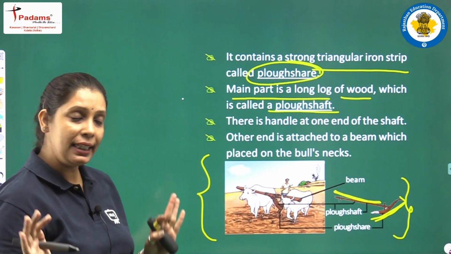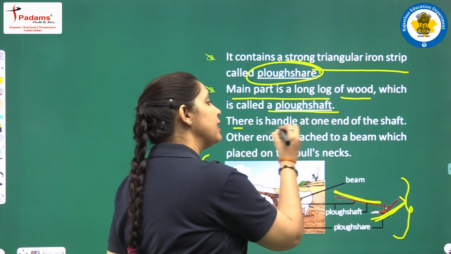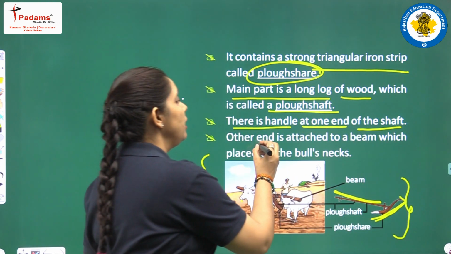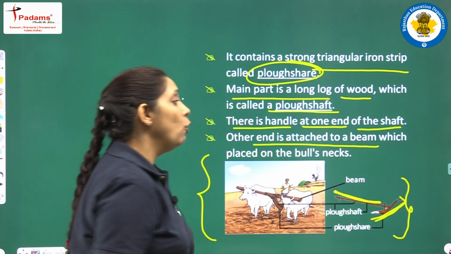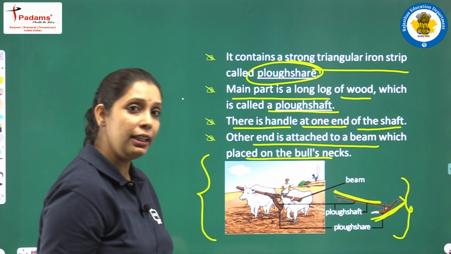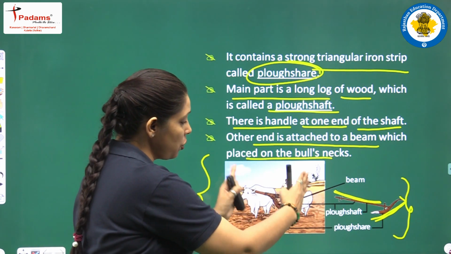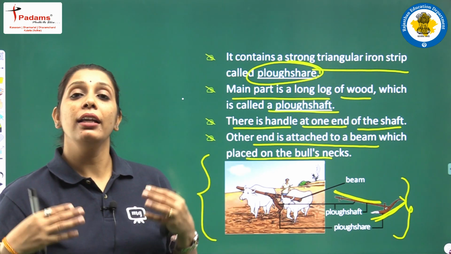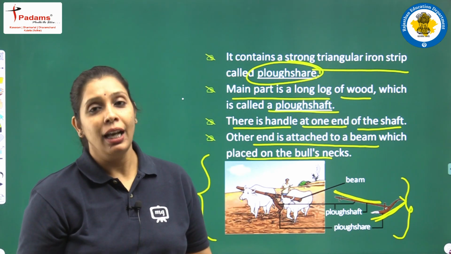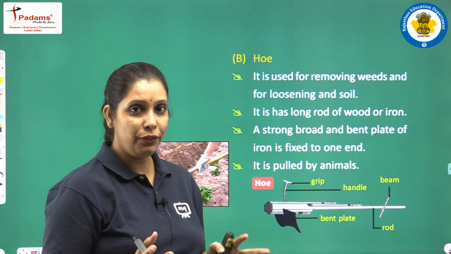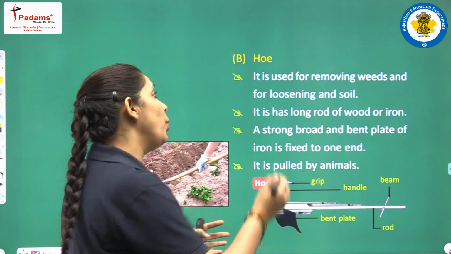So students, we can say that there is a handle at one end of the shaft, and the other end is attached to a beam which is placed on the bulls' necks. Fine. In this way it is arranged on the bulls' necks and they drag that plow and it helps in plowing. Let's continue with another tool which is used for plowing in the field, and that is the hoe.